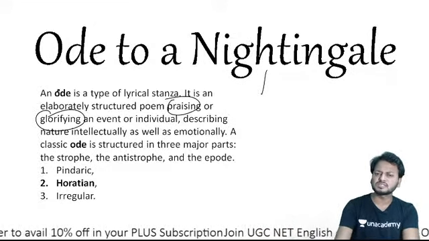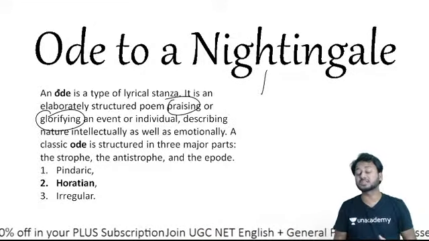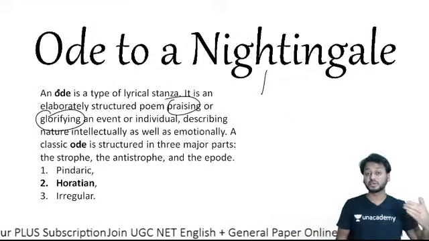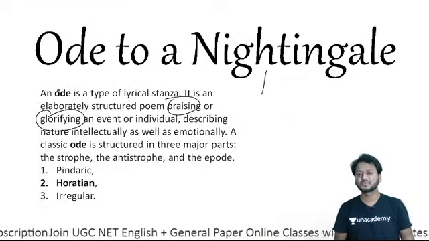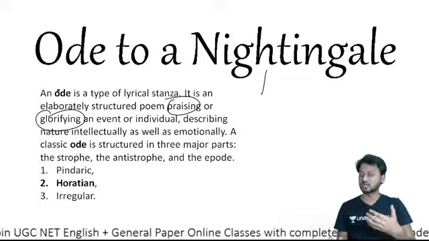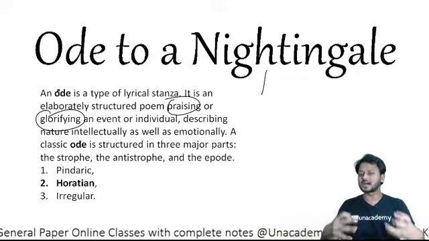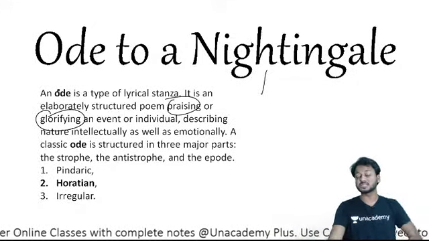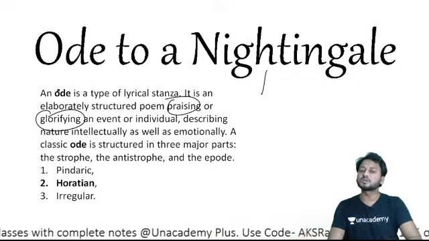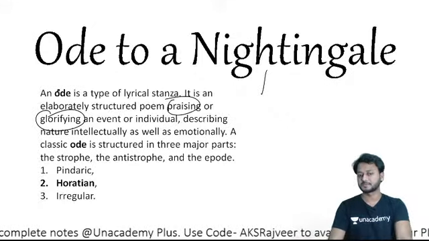That's why, learners, he takes subjects like a Greek urn, the song of a bird, and then autumn, a month, a season, an abstract idea. So this is what is related to John Keats.